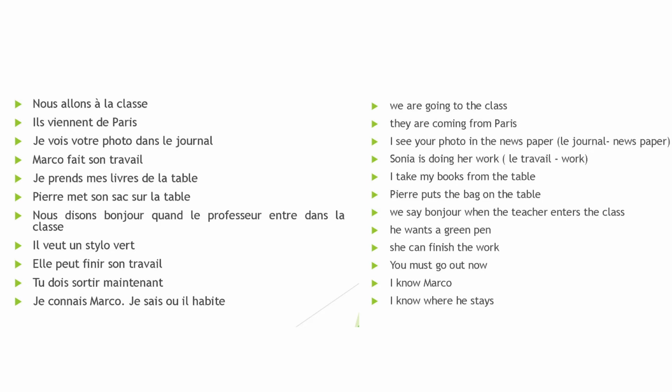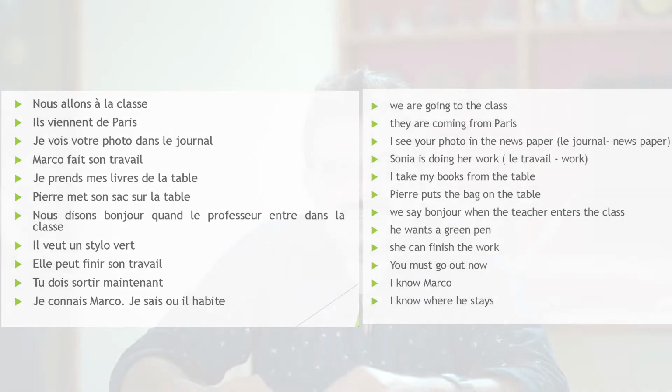Okay. So we have had an exposure to a few irregular verbs, and with this we can say that we are familiar with most of the verbs in the French language. Of course, we will come across new verbs now and in different situations. So the basic rule will be like that. We will have to see whether it's regular or irregular. If it is irregular, you have to learn the conjugation. There is no other way.